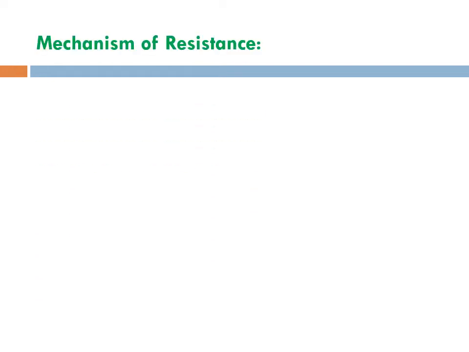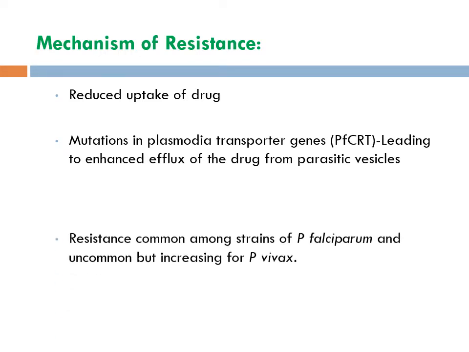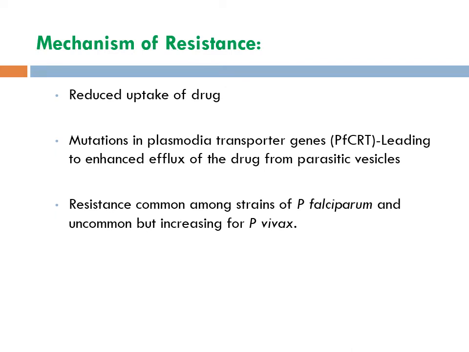If we talk about the mechanism of resistance development against chloroquine, it may be because of the decreased ability of the parasite to accumulate chloroquine, or we can say reduced uptake of the drug inside the parasite, or maybe because of mutations in the plasmodial transporter gene PfCRT, which leads to enhanced efflux of the drug from parasitic vesicles. Chloroquine resistance among P. vivax has been uncommon, but it's slowly increasing for P. vivax, while resistance is very common amongst the strains of P. falciparum and has become prevalent in India.